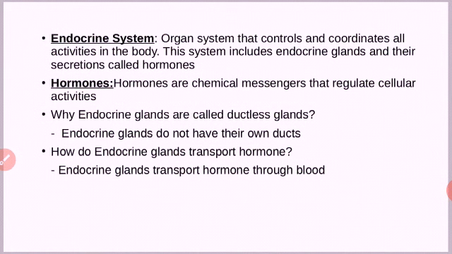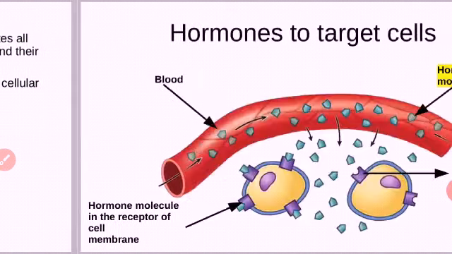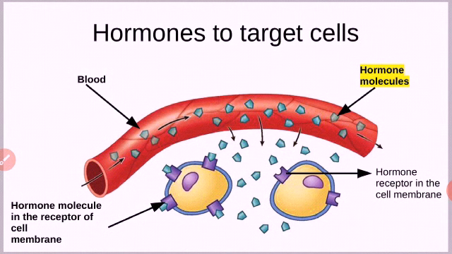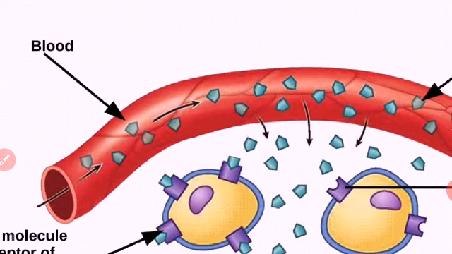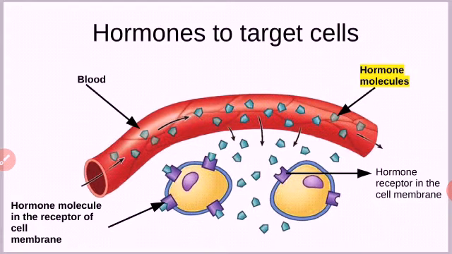The hormones are carried by blood. Okay. Then another point we learned is target cell, how hormones reach the target cell. Target cells are cells where the activity of the hormone takes place. First of all it reaches blood, from gland to blood.